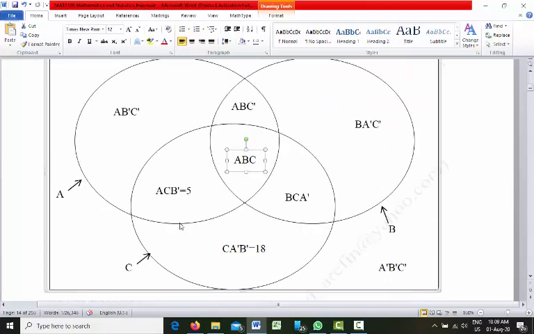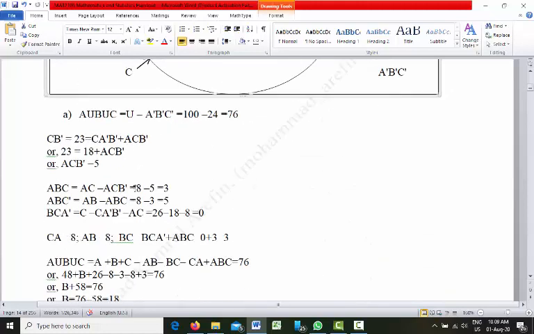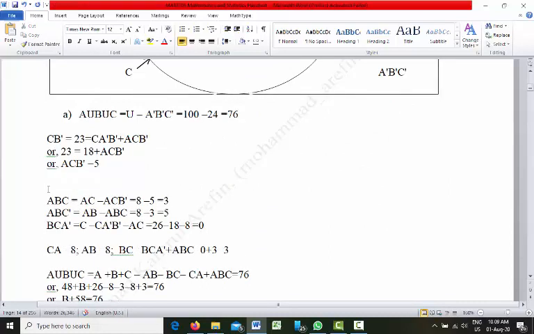So if you want to find this one, ABC, this full area is AC. So AC is equal to ACB prime plus ABC.